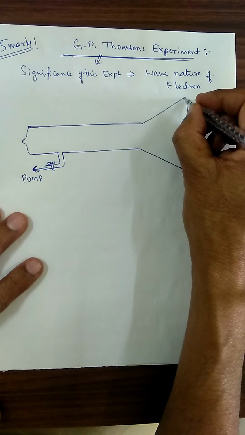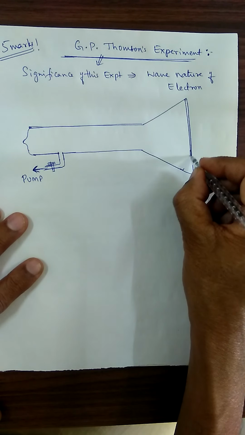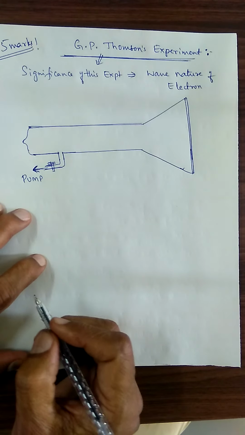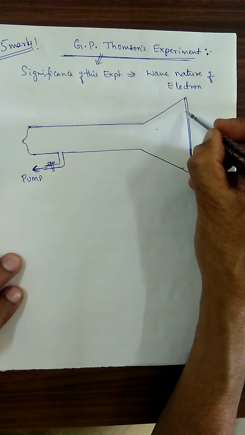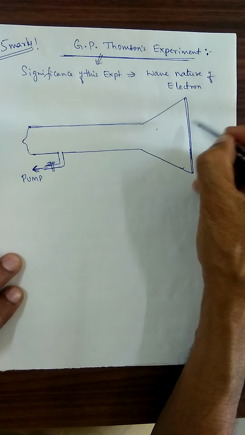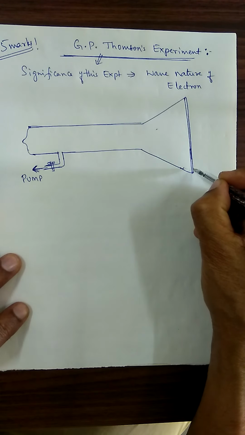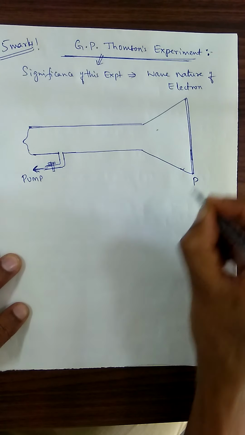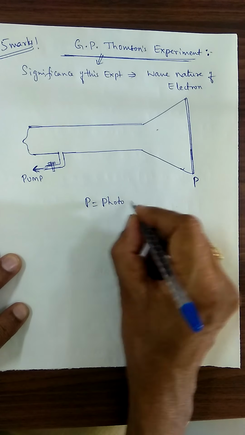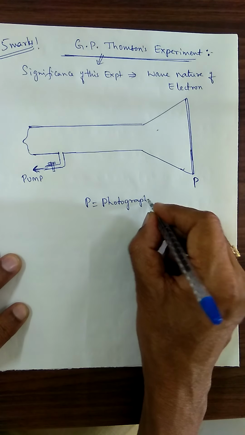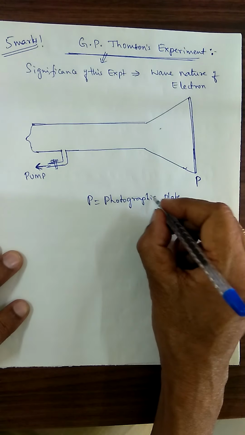This is a scintillation screen, made of a material like zinc sulfide or barium platinum cyanide, so that whenever the electron touches here, we get a flash of light. Otherwise, we can keep a photographic plate and take the photograph. This P is the photographic plate. Instantaneously, we can take the photograph.